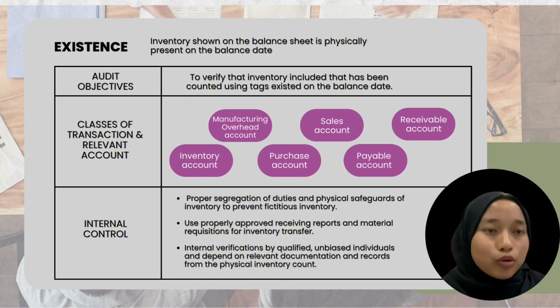The internal control is proper segregation of duties and physical safeguards of inventory to prevent fictitious inventory. Use properly approved receiving reports and material requisitions for inventory transfers, and internal verification by qualified, unbiased individuals, and depend on relevant documentation and records from the physical inventory count.